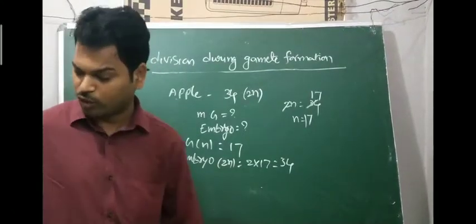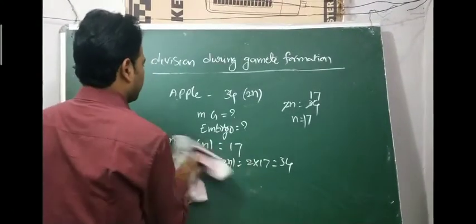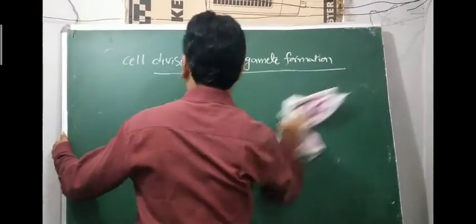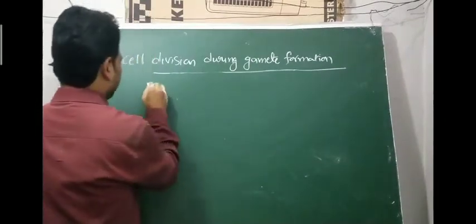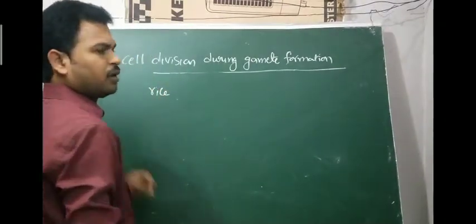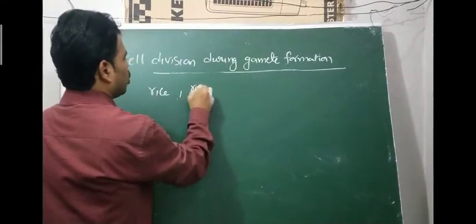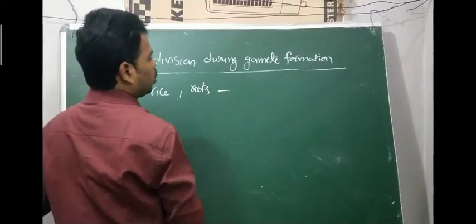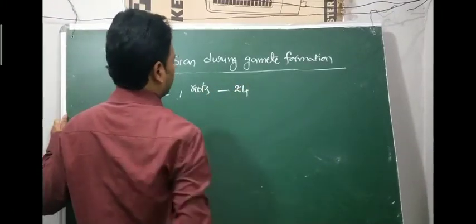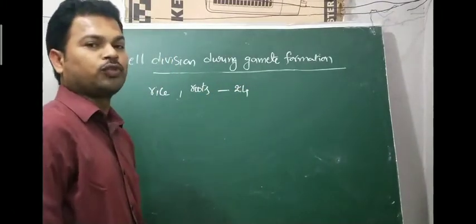One more I will give you. In a rice plant, roots have 24 chromosomes.